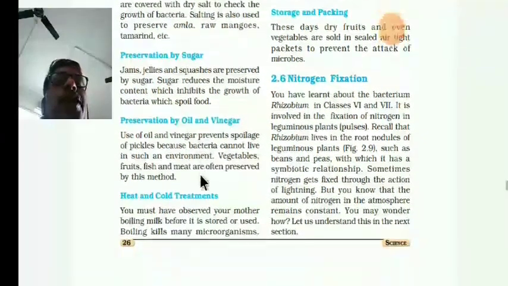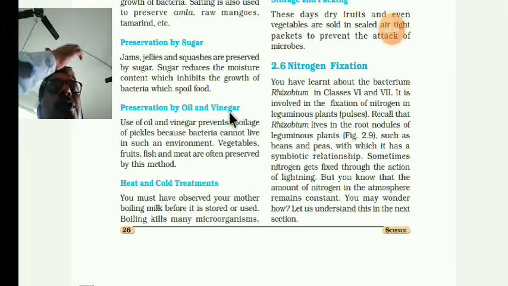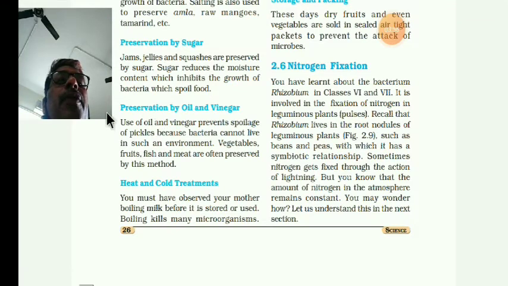Next one is preservation by oil and vinegar. Vinegar is an acid. The use of oil and vinegar prevents the spoilage of pickles, because bacteria cannot live in such an environment. So vegetables, fruits, fish and meat are often preserved with oil and vinegar.